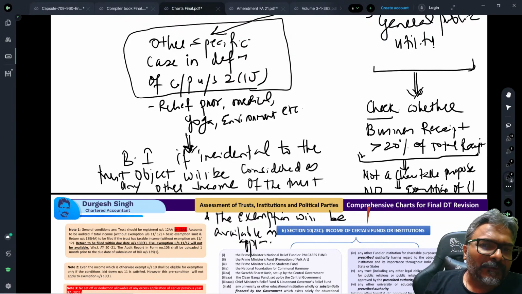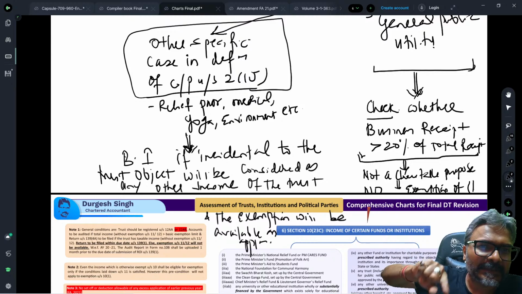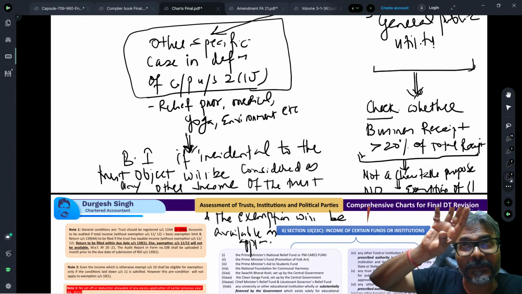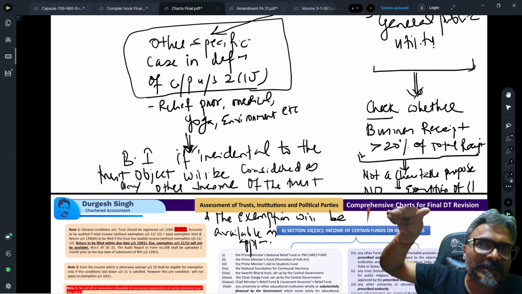So just be very careful about this part, students. If it is a trust, read the question carefully. Don't do it blindly. In fact, that's a problem of the trust taxation question: students really do a blind job. So here you should be careful. Write the first line carefully. What is the trust object?